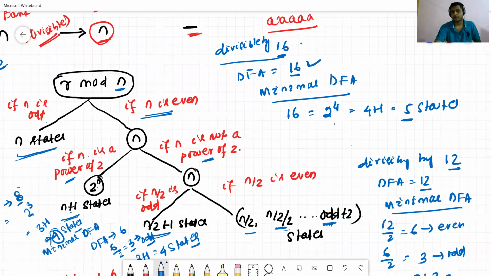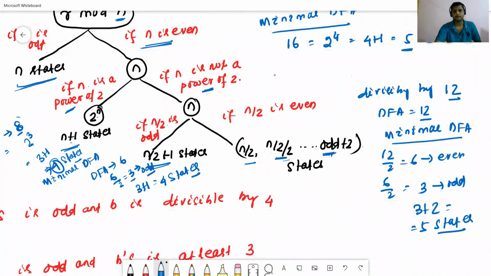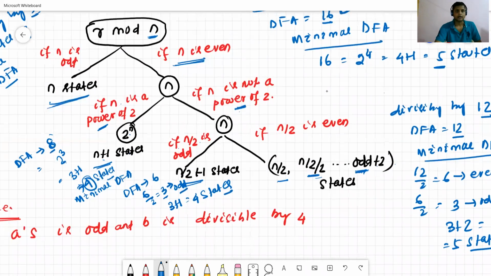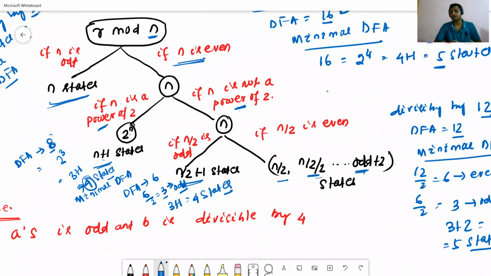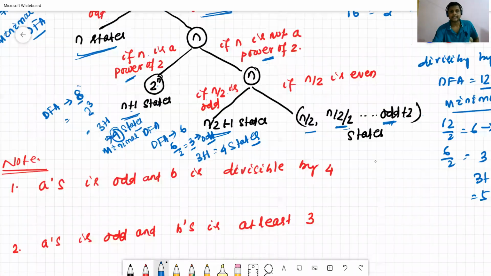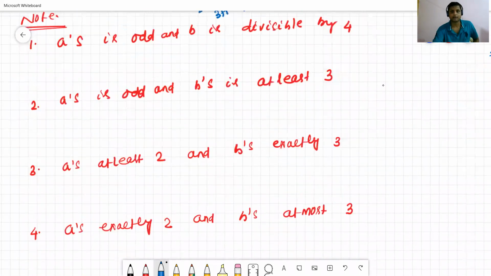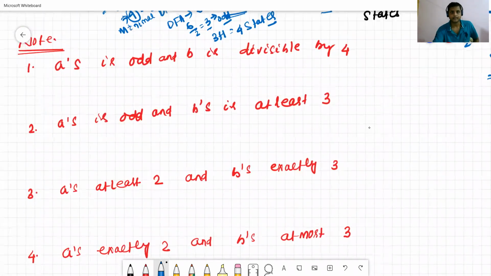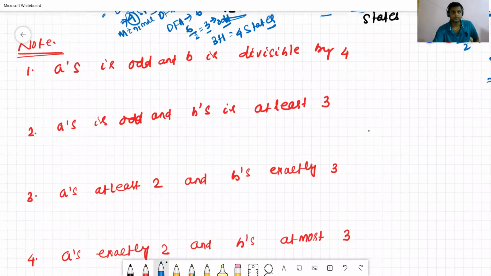Now, hope all of you understand how many states will be required for the minimal DFA in the case of a divisible problem. If you have any doubt, you can ask any questions through the comment box. Now we'll see one more concept.